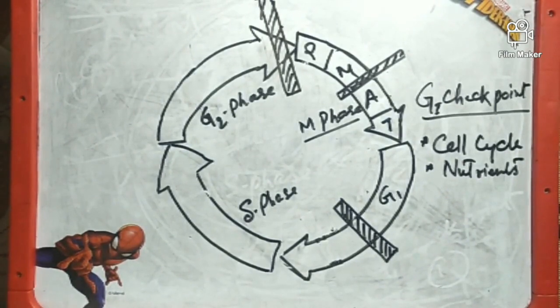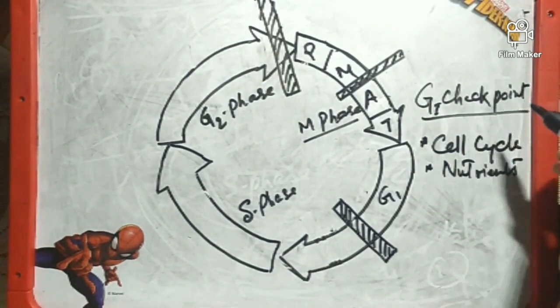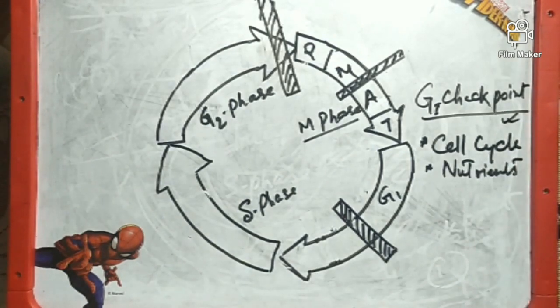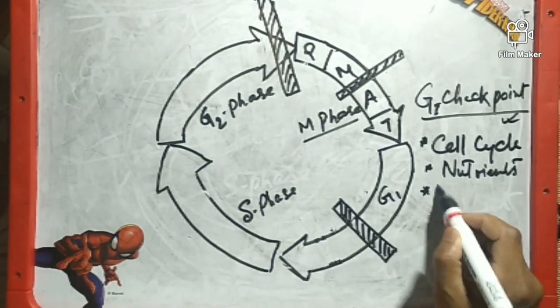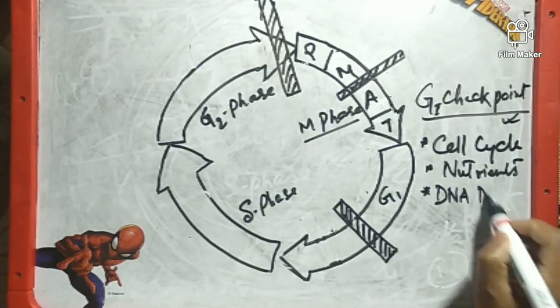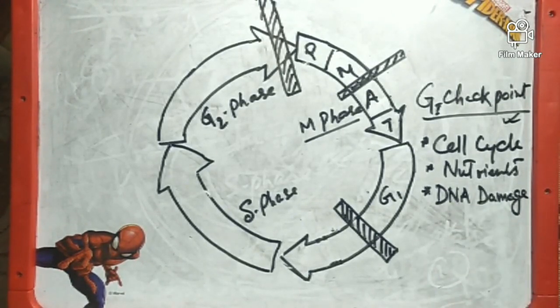Nutrient availability is important if the cell has to proceed for the next cell division. So availability of the nutrient or availability of a favorable environment is checked at this checkpoint. Next it will check whether there is any DNA damage.